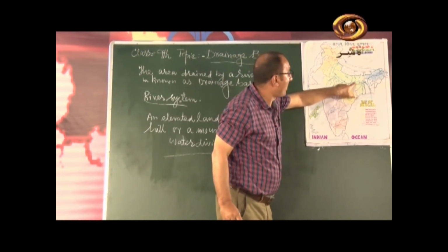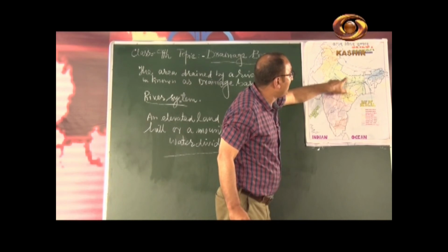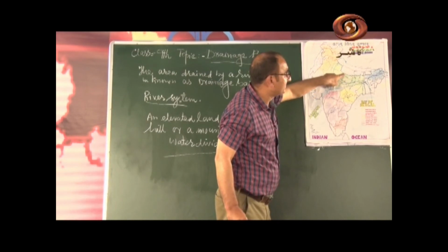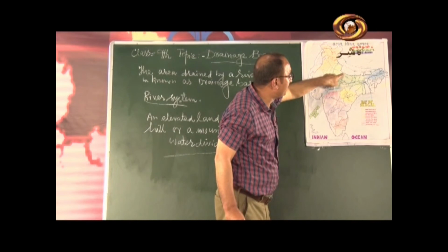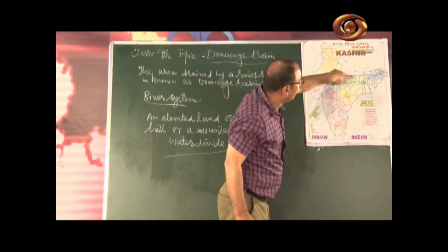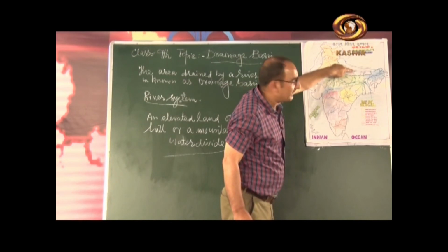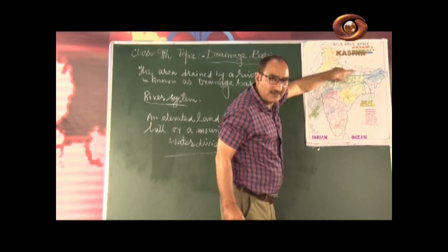This main river is joined by the Ghagra, which has its source in the Himalayas. Then there is the Gandak, which has its source near Mount Everest in the Nepal Himalayas.